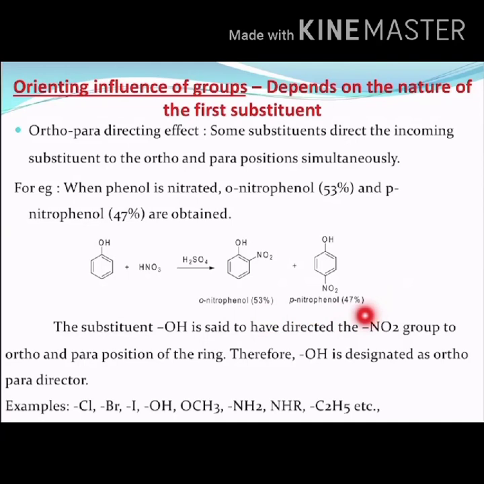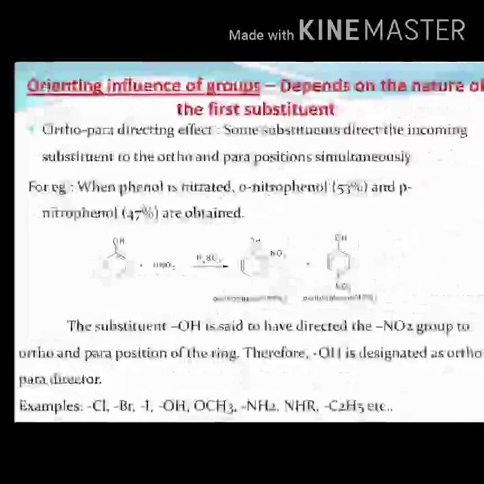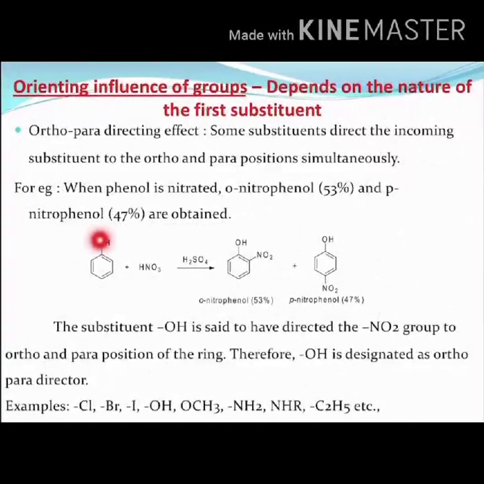So the substituent which is already present in the phenol, that is the OH group, has a directing effect on the nitro group to the ortho and para positions of the ring. Therefore, here the OH group is designated as an ortho-para director.